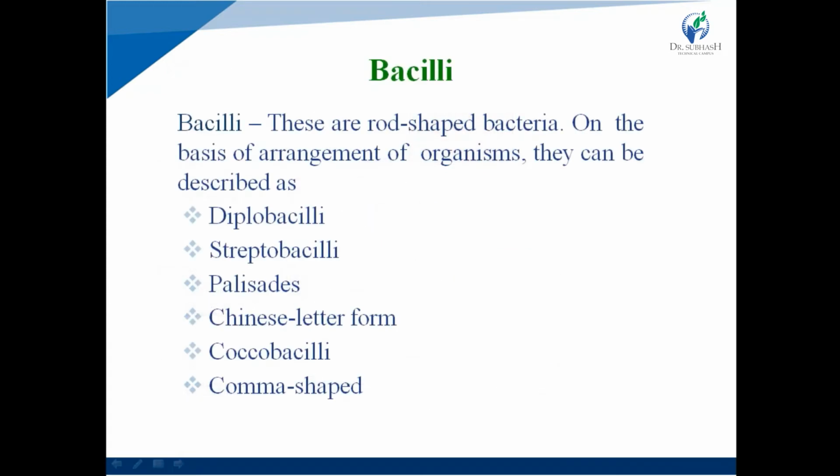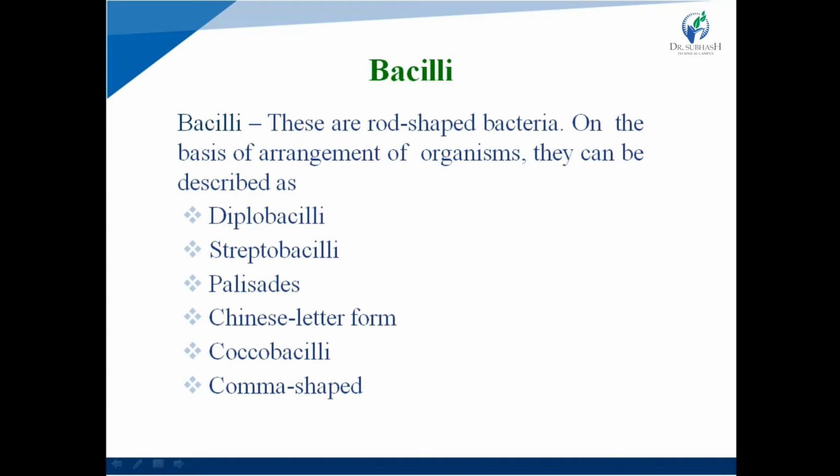What is bacilli? Bacilli are rod-shaped bacteria. On the basis of arrangement of organisms, they can be described as diplobacilli, streptobacilli, palisades, Chinese letter form, cocobacilli, and comma-shaped bacilli.